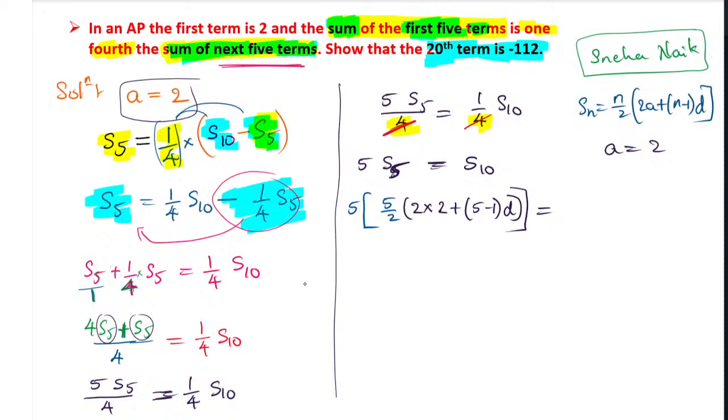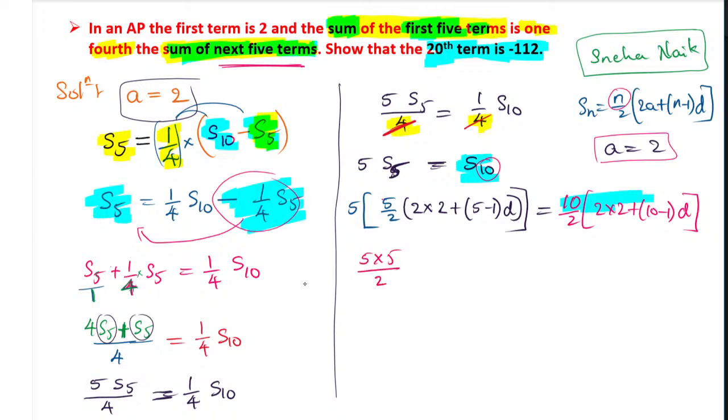So here we have S10. That value you have to substitute here. Same formula, n by 2. n by 2 means 10 by 2. Now the n value will become 10 because here you have 10, into 2 into the a value, which is 2, n minus 1, that is 10 minus 1, into d. So next, 5 and 5 you can multiply, or you can write it down as it is, 5 into 5 divided by 2 in a bracket, 2 twos are 4, 4 times d, because 5 minus 1 is 4.